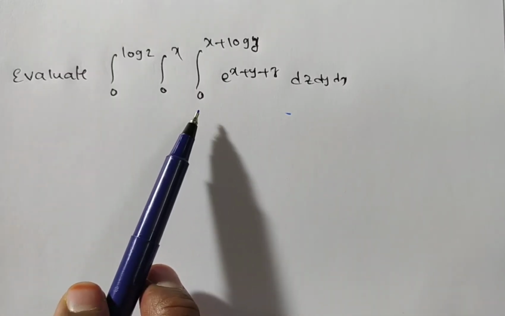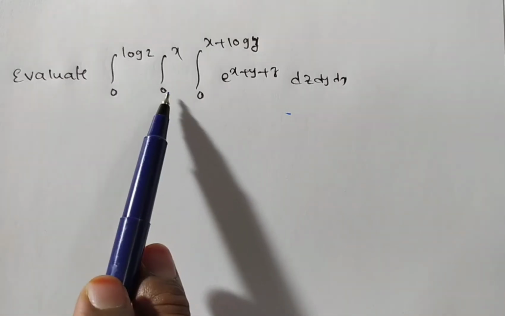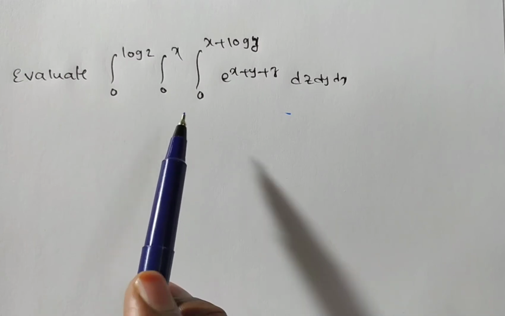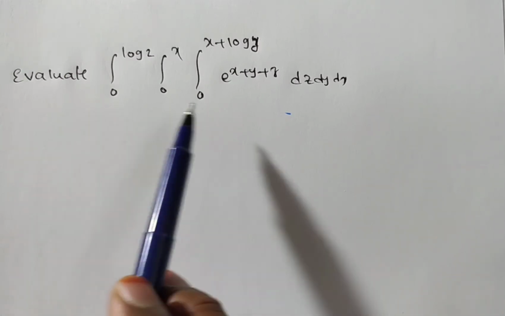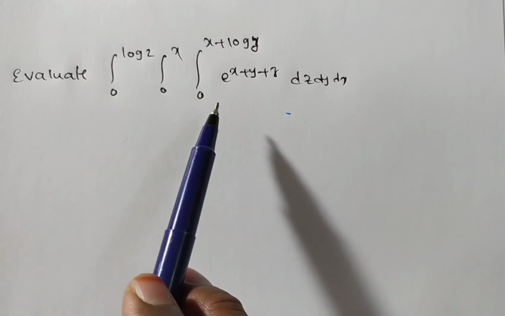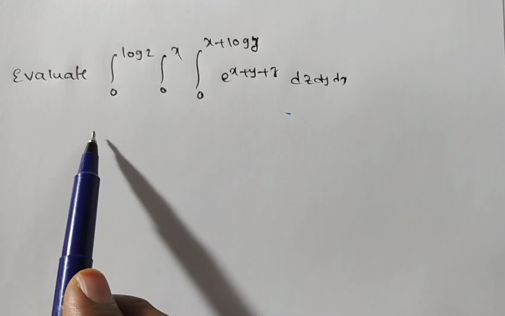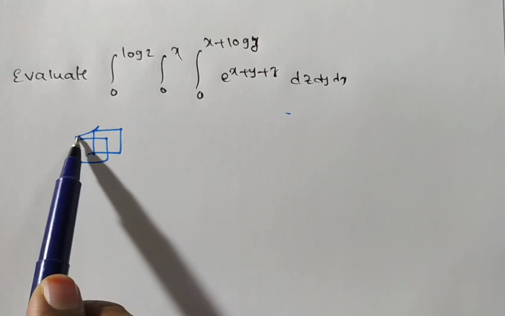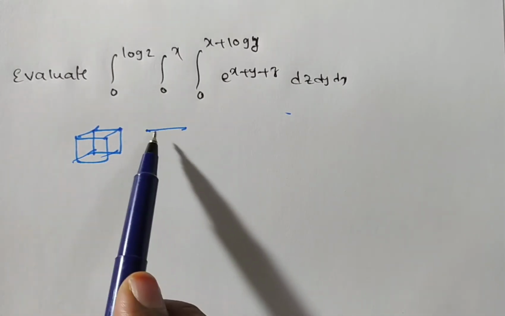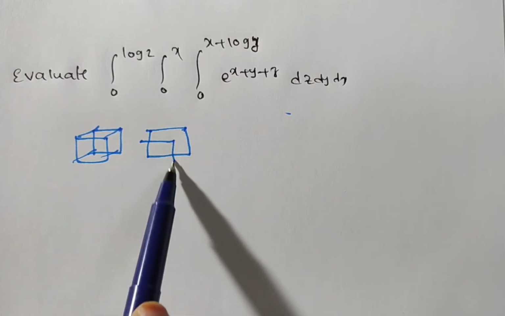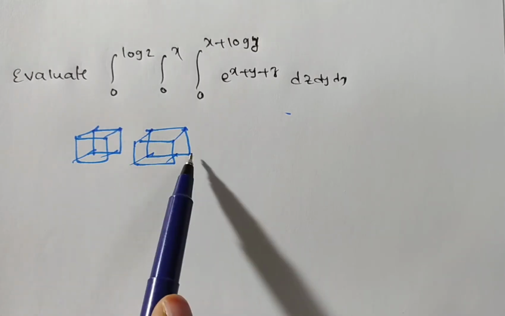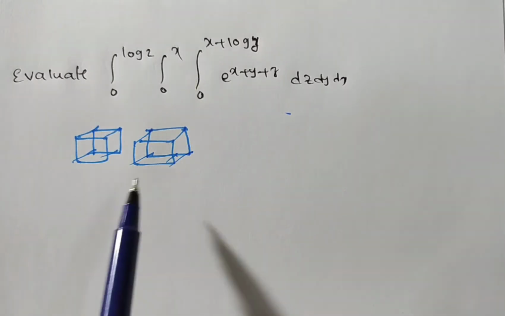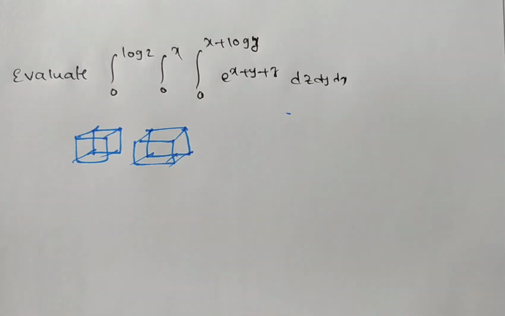First we have to observe the limits. Here the limit 0 to log 2, then 0 to x, and then 0 to x plus log y. All the limits of x, y, z are not independent. If they were independent, then you would get a cube or a cuboid in three-dimensional space. But these limits are not independent. If they were independent, then you can do integration irrespective of order.